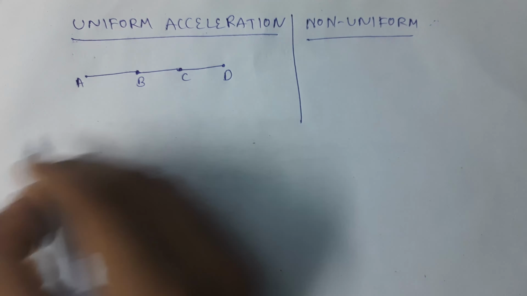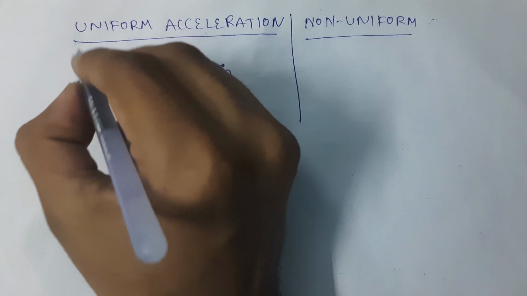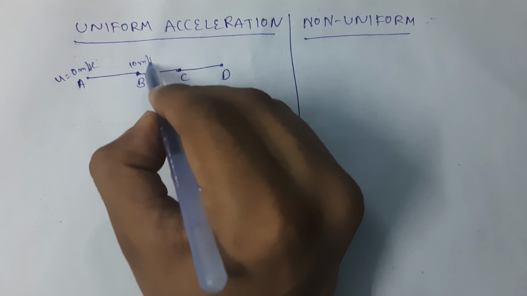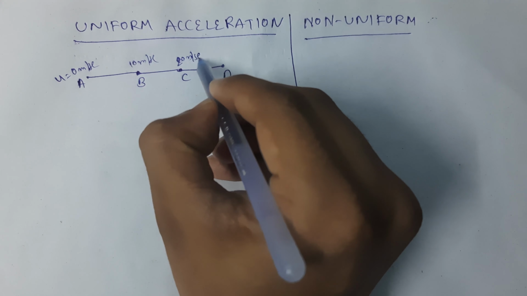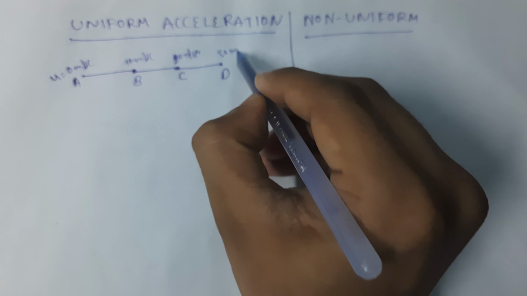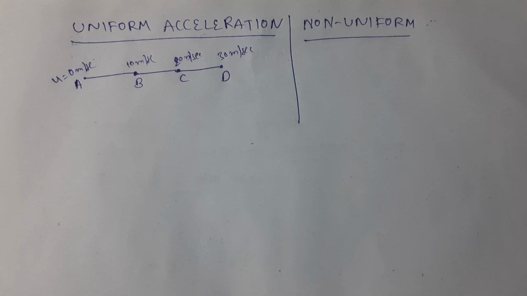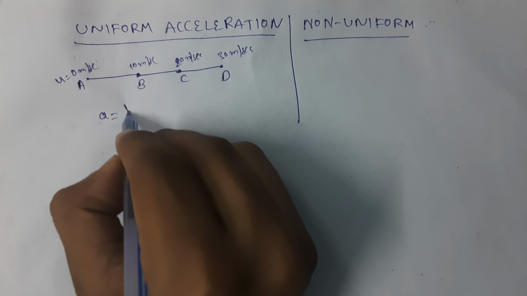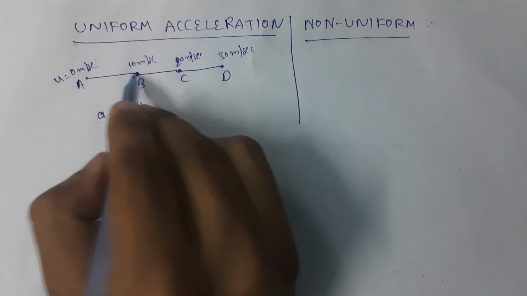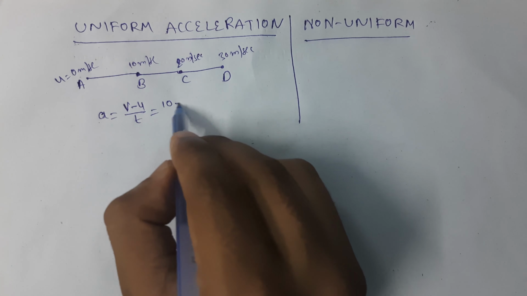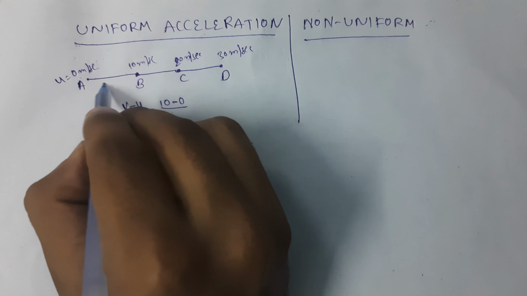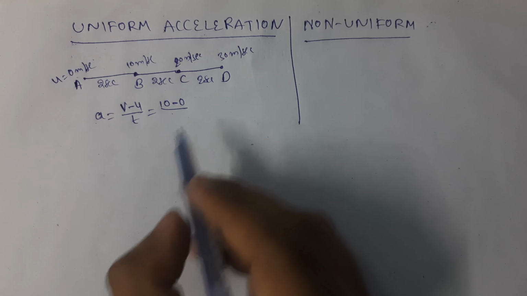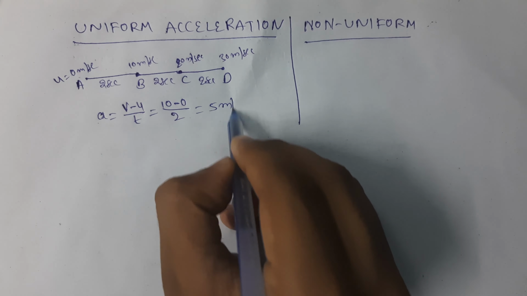Okay, here the initial velocity is 0 meters per second, and here is 10 meters per second, and here it is 20 meters per second, and here it is 30 meters per second. Here if you want to calculate acceleration, we know it is final velocity minus initial velocity by t. Here final velocity is 10 and initial velocity is 0. If the time taken is the same, you take 2 seconds, it is 5 meters per second square.